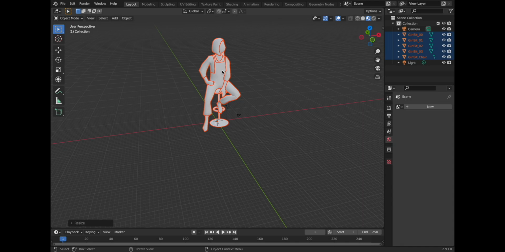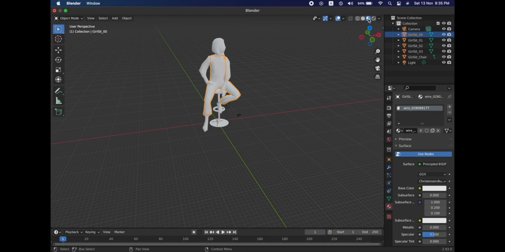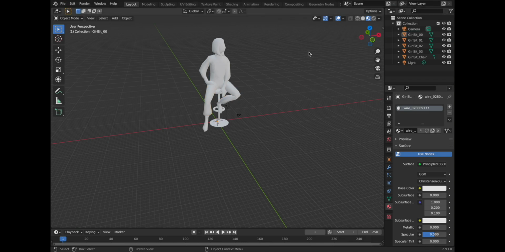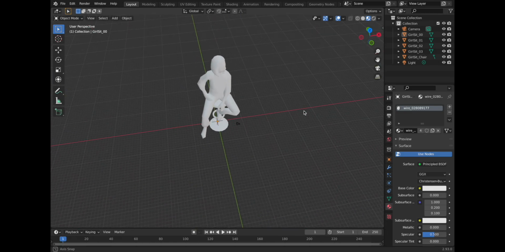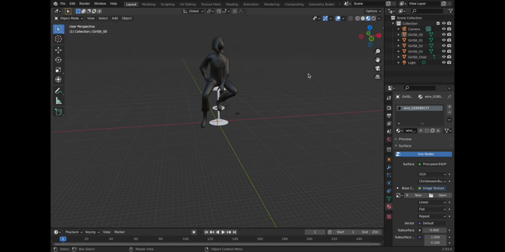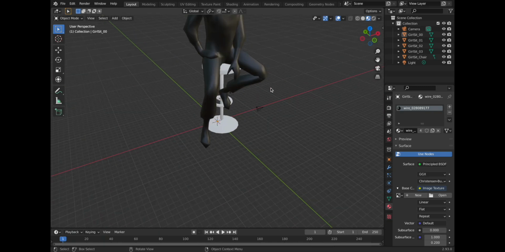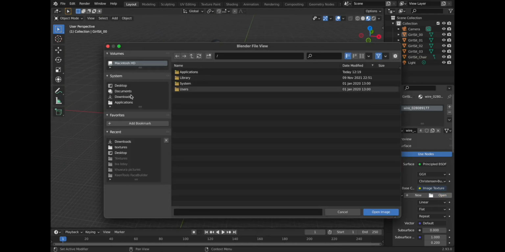Now click this model, go to material and go to base color, or wait a second. I think I have only one. Open.